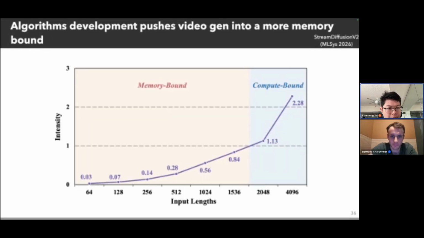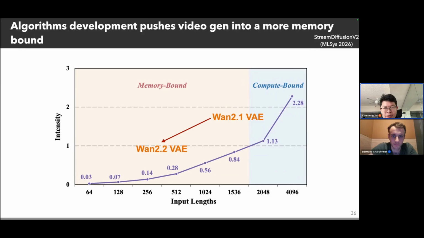On the other hand, we also find that algorithm development also pushes the video generation model into a more memory bound region. For example, current VAE is a really good compression technique. The 2.1 VAE is very strong, and basically it can compress the raw video into a small size. But the 2.2 VAE keeps improving and compresses the video even smaller.